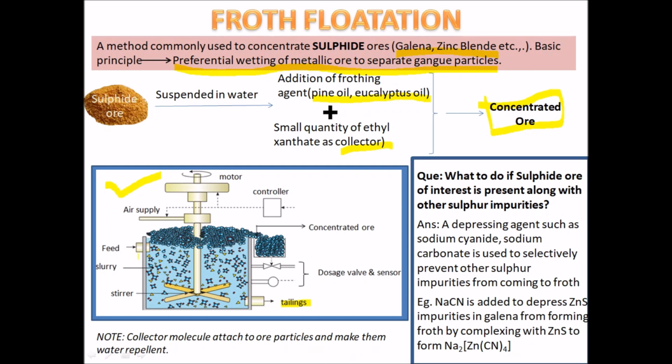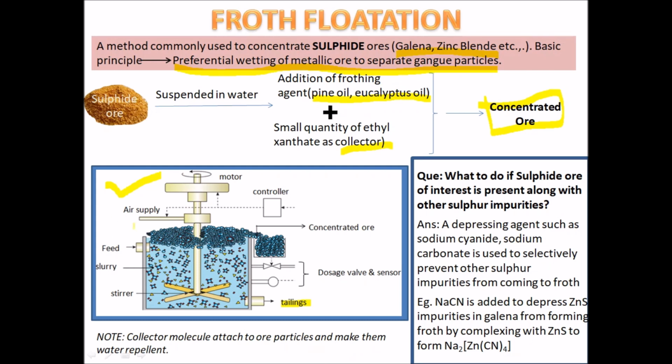This whole container is filled up with water. It is fitted with a stirrer, and a supply of air is sent inside with the help of a controller. For the stirrer to keep moving, we have a motor fixed, which rotates.